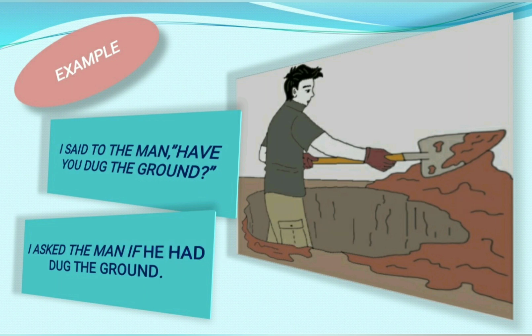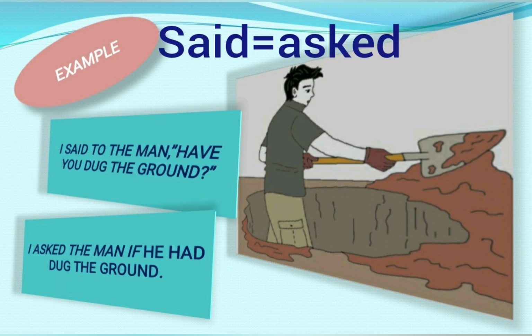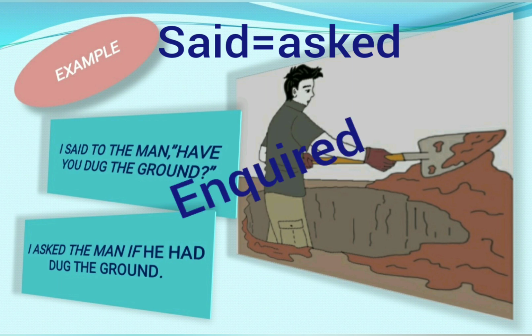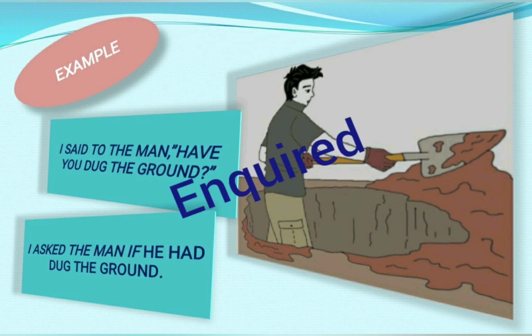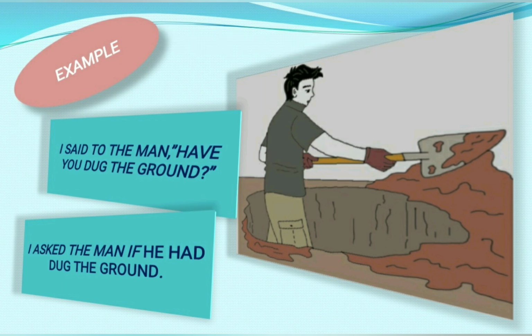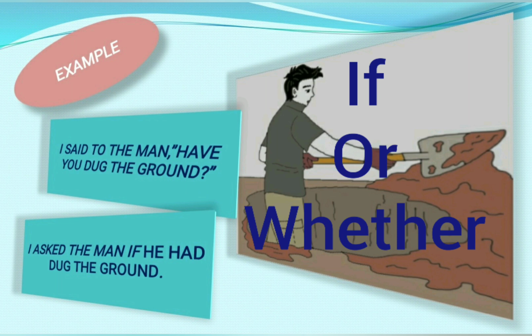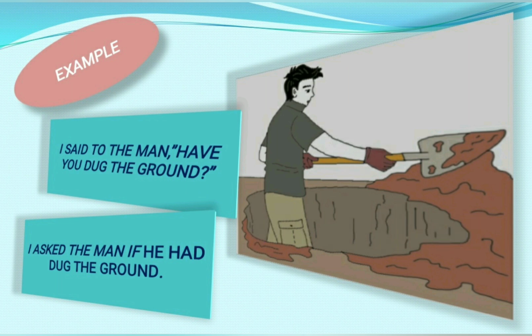Firstly, you have to convert said into asked or inquired. And because this is a question that begins with a helping verb or supporting verb, which connector will you use? Do you remember? Yes, you will use if or whether. So here we are using if.